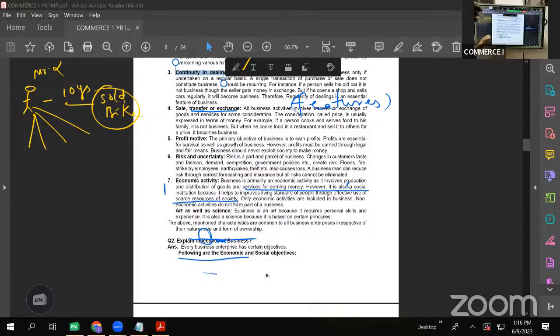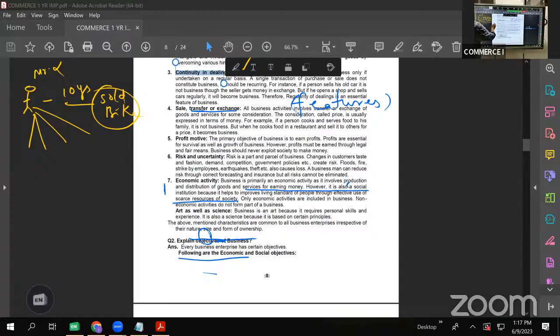If I am giving it free of cost, it is not called as business. There has to be a consideration in return. Like even in barter system, I gave one bag of rice and took one bag of wheat. I gave rice and took consideration as wheat. So this activity also can be called as business. So basically, if any activity of sale, transfer or exchange of goods or services takes place, that is called as business.